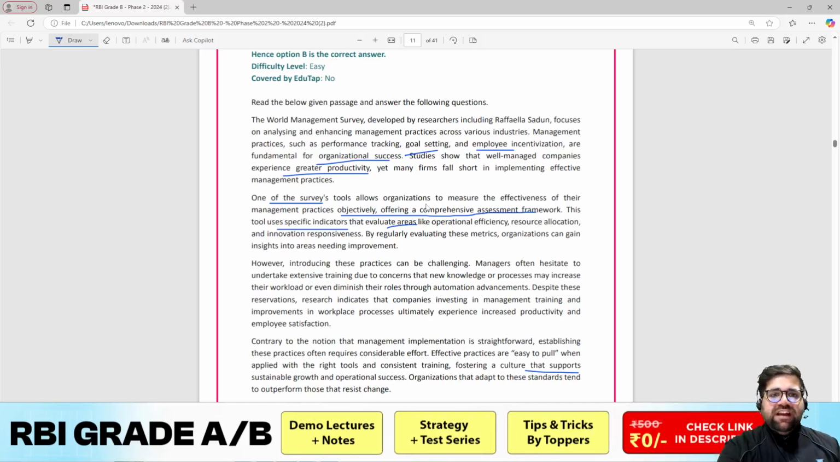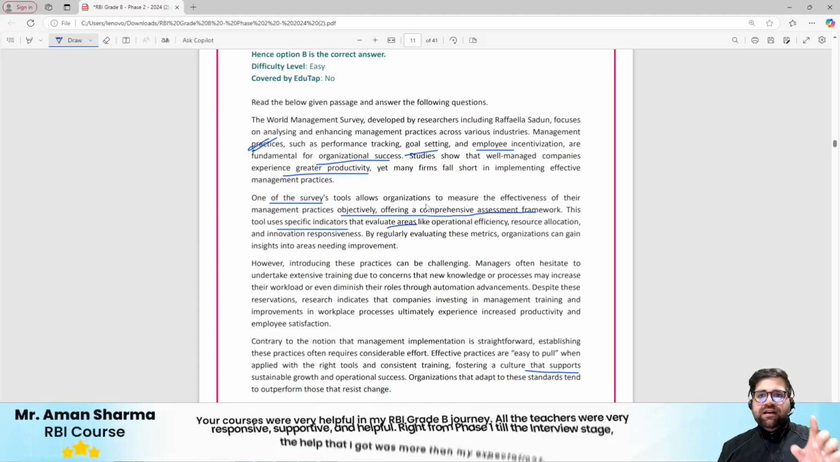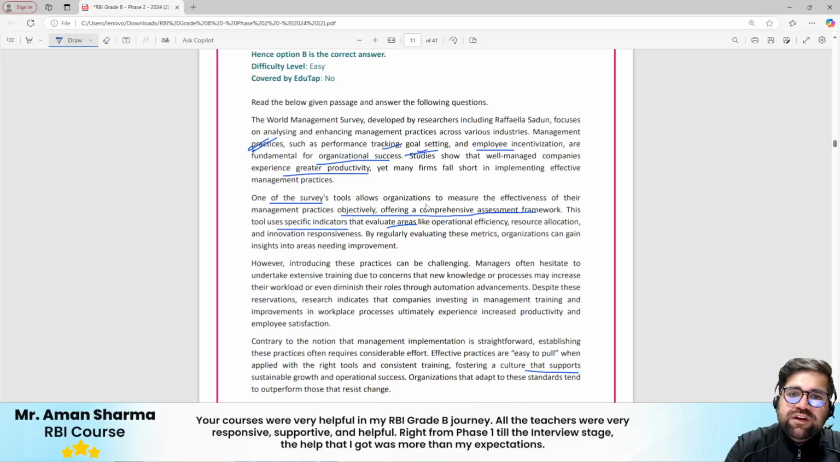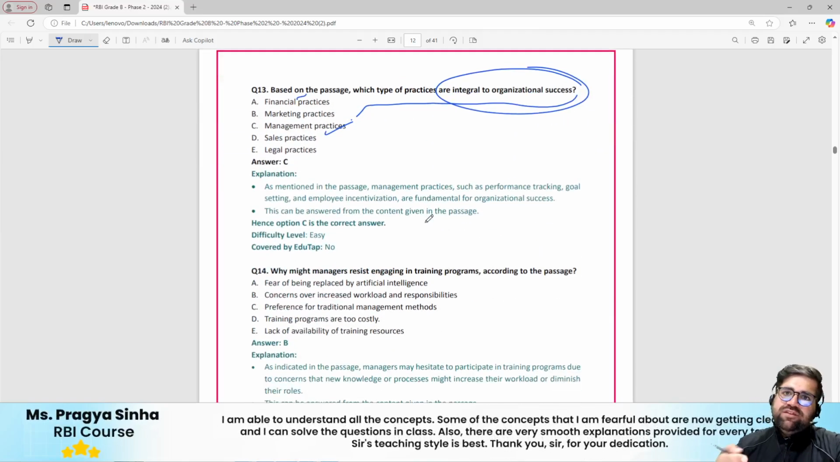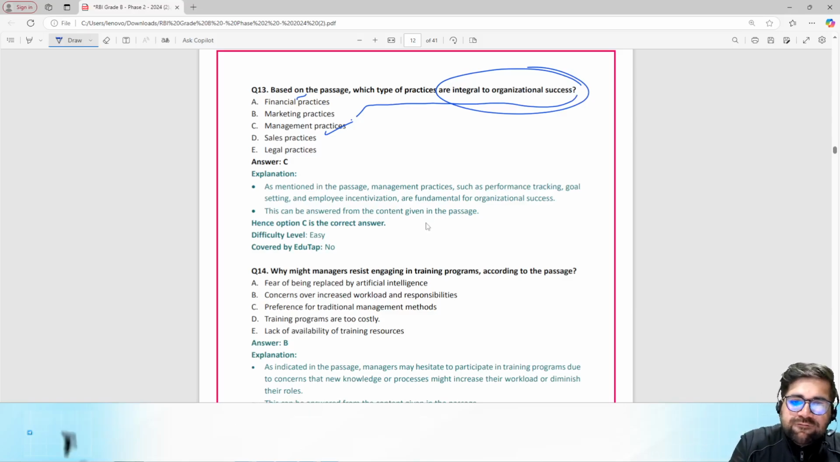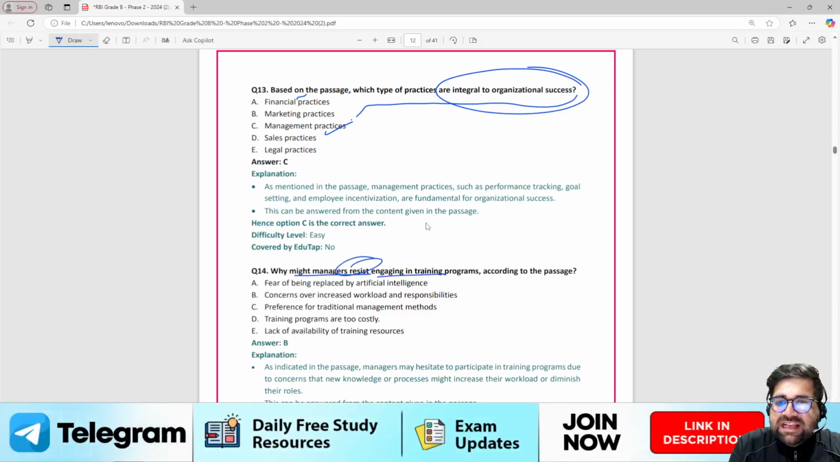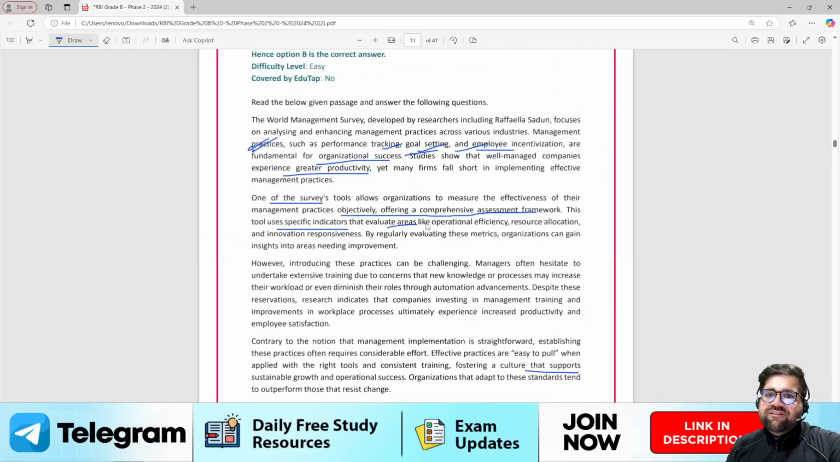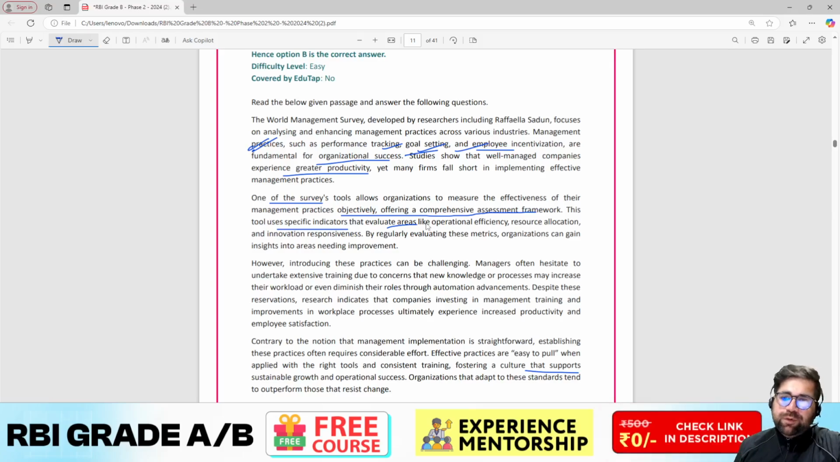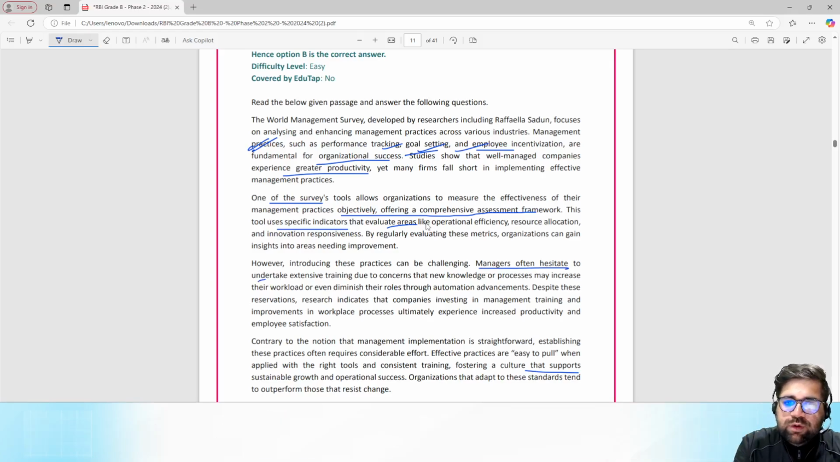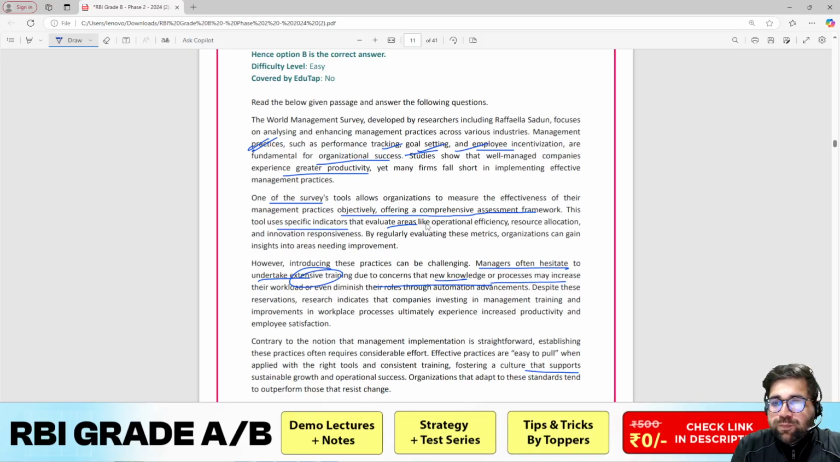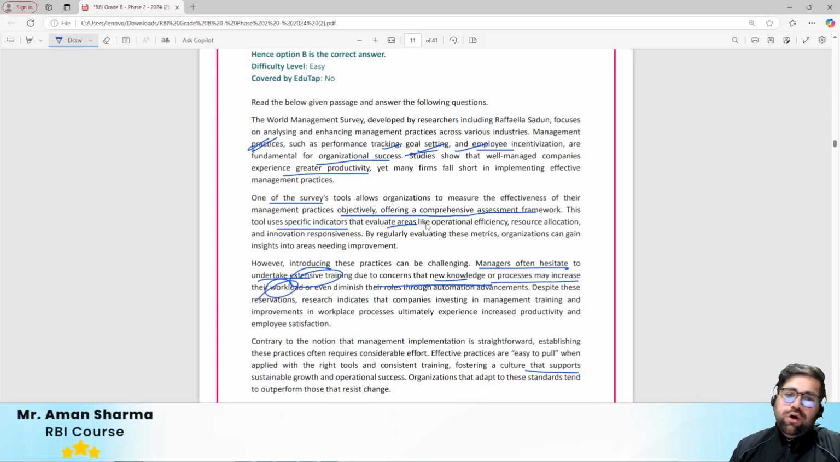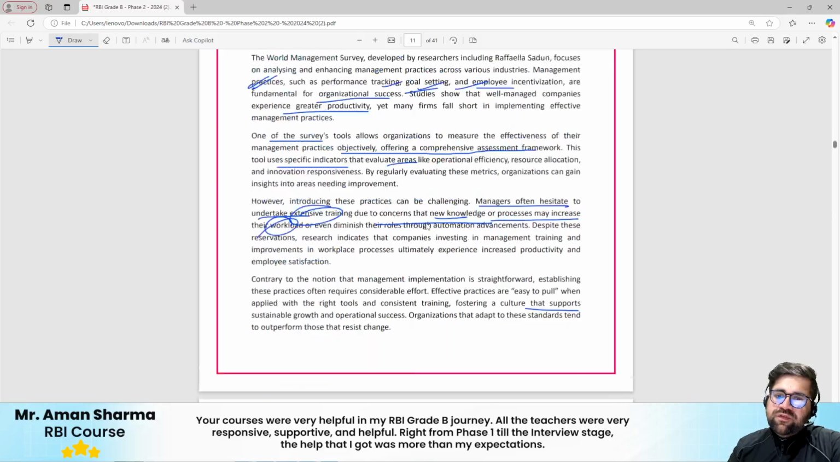Management practices are very much core to the company's operation, right? It is written over here that it is management practices, and then they have given you some examples as well. So again, you have to use your logic. Logic basically is to read the RC and then answer. Why might managers resist engaging in training programs? Managers often hesitate to undertake extensive training due to concerns that new knowledge or processes may increase their workload or even diminish their roles through automative advancements.